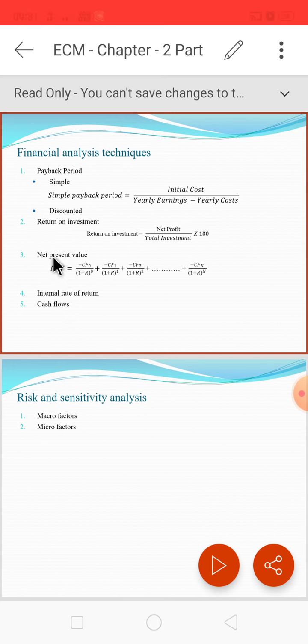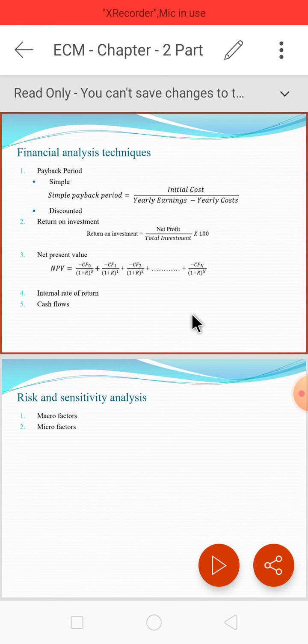So if we equate this NPV formula to 0 and find R, then we will get the internal rate of return. Generally the cash flow at the 0th year is always negative. It is considered as an investment, and the others will be positive. If the IRR is more than the cost of capital, then the project is acceptable, otherwise the project should be rejected.